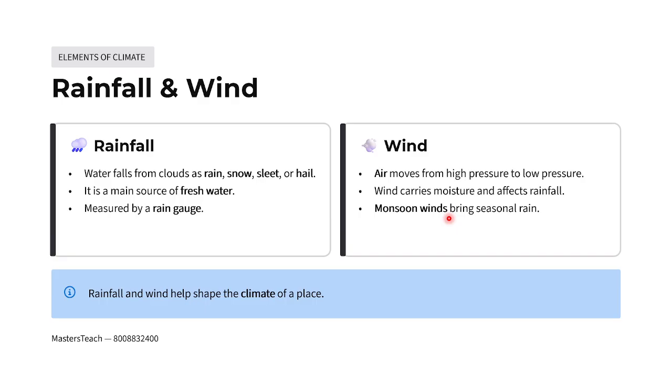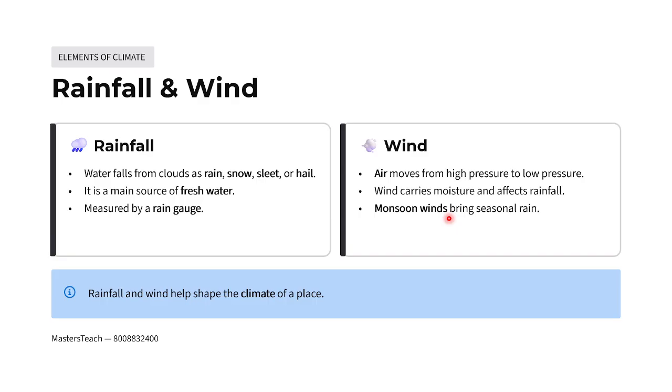Okay, rainfall and wind. What is rainfall? Water falls from the cloud as rain, snow, sleet, or hail. Rainfall is a main source of fresh water. Rainfall is measured by a rain gauge.